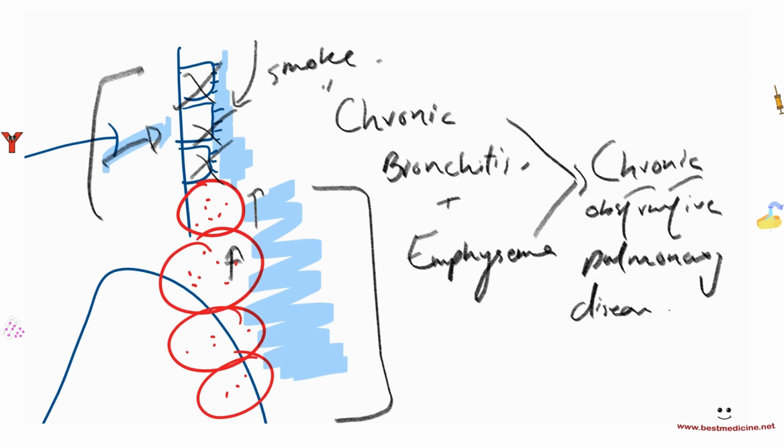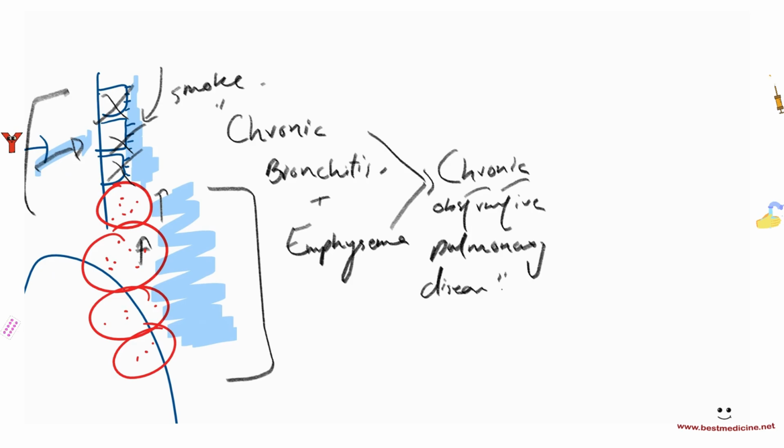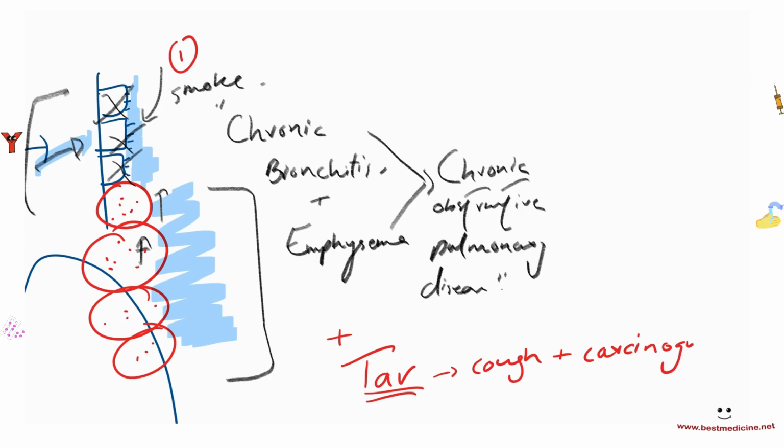Now, these are mentioned in more detail in other videos. So, number one, we have the smoke, the particulate matter. Number two, we have the tar, right? So tar is a blackish substance that deposits on the walls of the trachea and the bronchi and the lungs, essentially. So throughout the lung, you'd have a black colored substance that is deposited. Now, tar also stimulates coughing, so you're going to have cough. And tar is a carcinogen, so it's going to increase the risk of cancers as well. So that is also really, really bad.